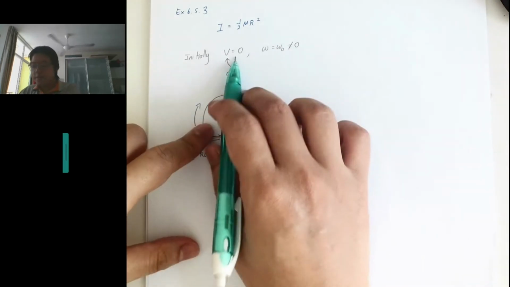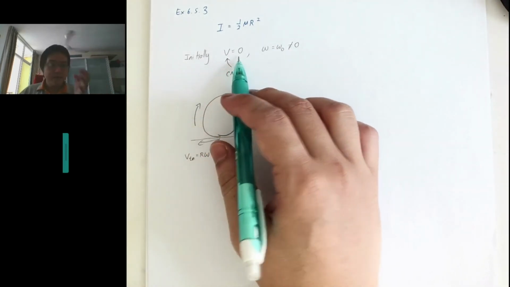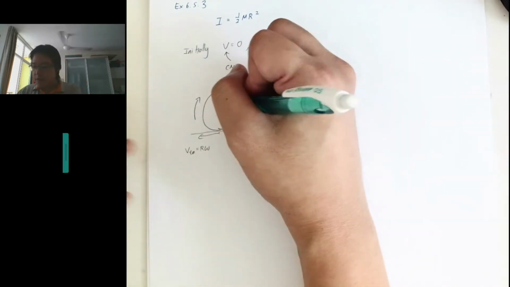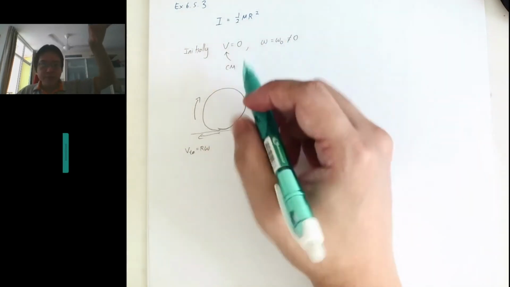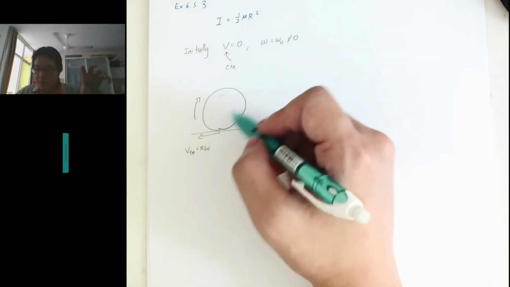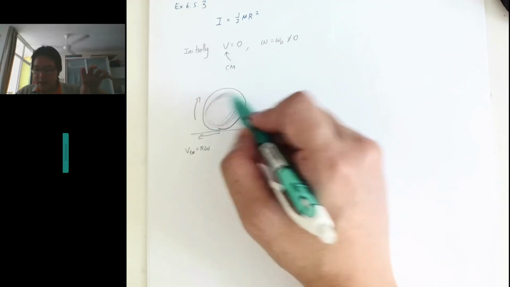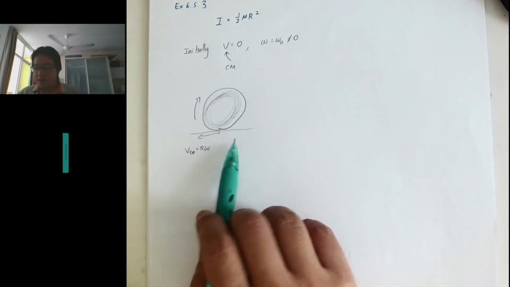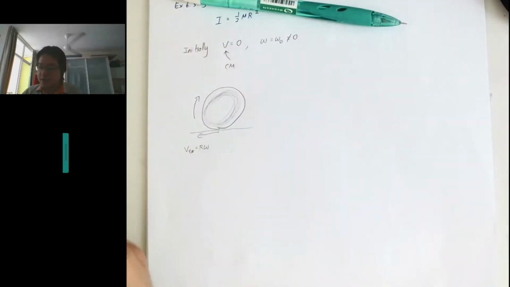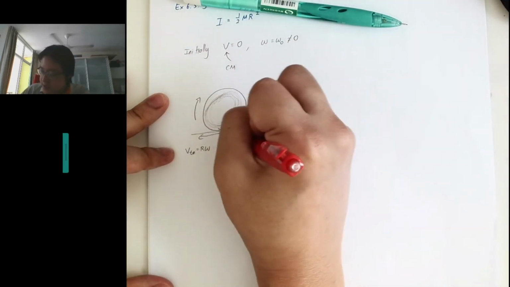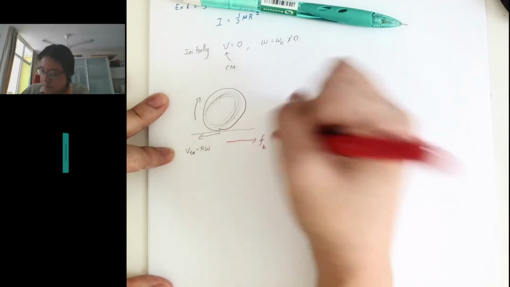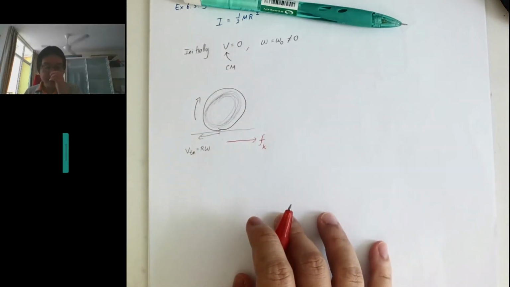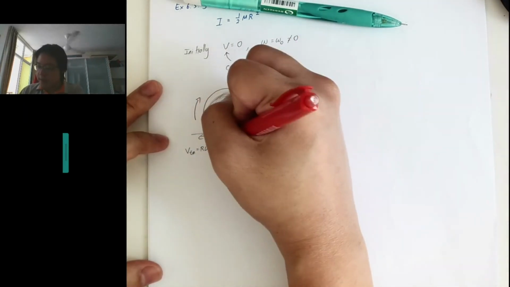Okay, and then the VCM is 0. So there's a V over here, right? Initially you put a spinning object and then you place it on the ground, spinning against the ground. As it spins against the ground, the V is here, and we can imagine that because the kinetic friction direction is opposite, there is a Fk in this direction. Okay, so there's a Fk in this direction, and we can get the other forces as well.